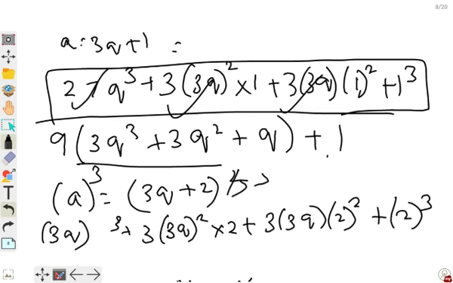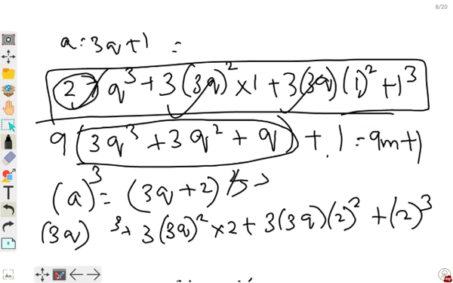So this is in the form of 9m plus 1, because from 27 I have taken 1 9, so 9 3s are 27, and from this, 3 3s are 9, 9 3s are 27, so again 1 9 has gone, 1 3 remains, 2 3s went, from here only 1 3 is there. I have taken 9, 3 3s are 9, so no 3 is remaining, so q only will be remaining, so it will be 9m plus 1.